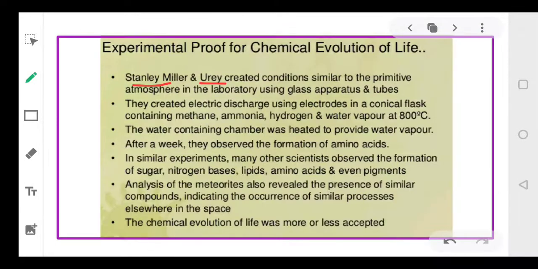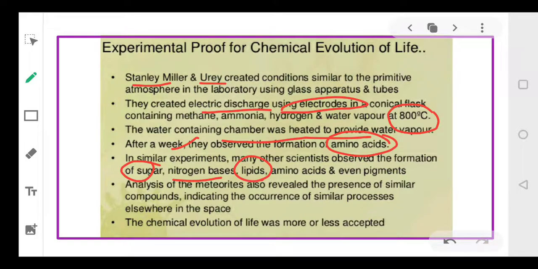So as per the Urey-Miller experiment, they passed current with the help of electrodes, maintained a temperature of 800 degrees Celsius, and the water-containing chamber was heated, and after a week the formation of amino acids was observed. And as I told you, similar kinds of experiments were also performed, and in those experiments the formation of sugars, nitrogen bases and lipids was observed.